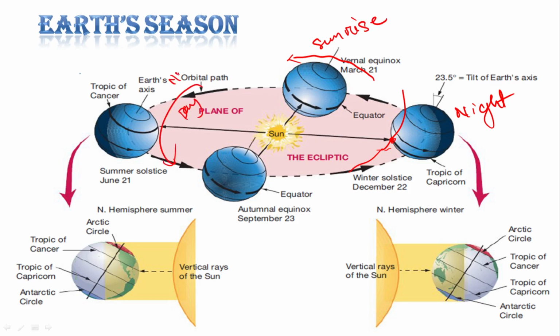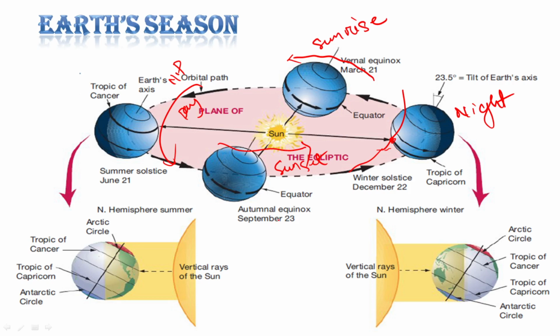I am talking about the northern polar region. Then this part is dusk, the evening or sunset. So if you divide symmetrically into four parts, it is 3 months for each, right? Together it is called 6 month day and 6 month night in the polar region.